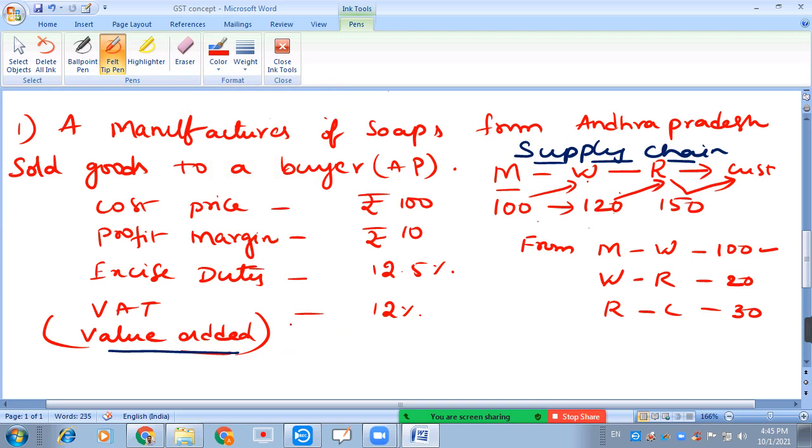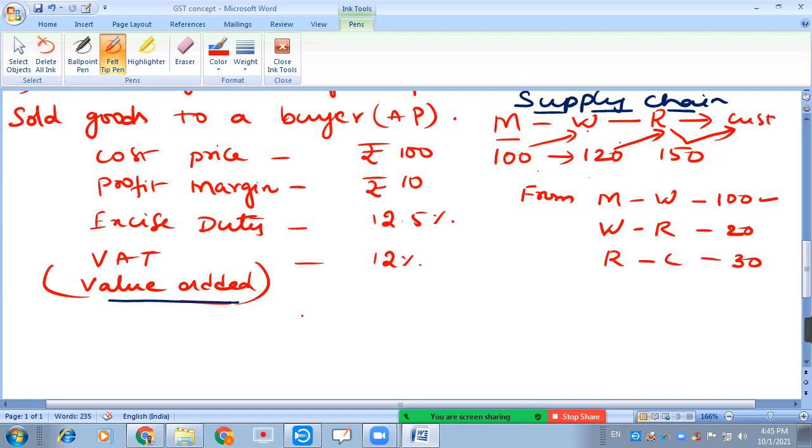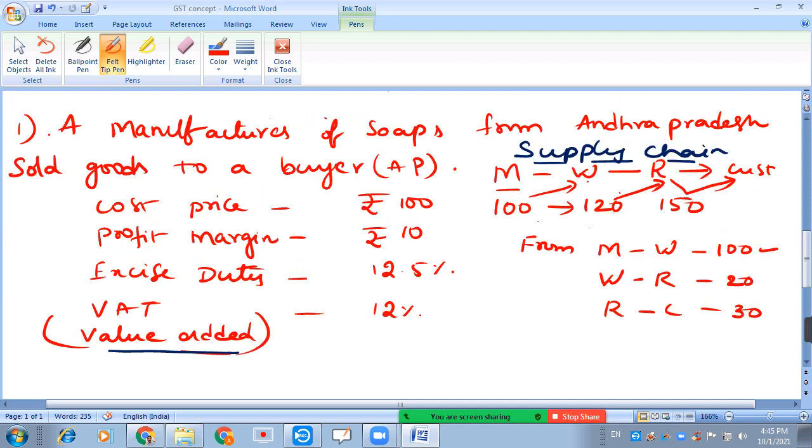Now let us see how this transaction will impact the customer in two different tax systems, that is before GST and after GST.